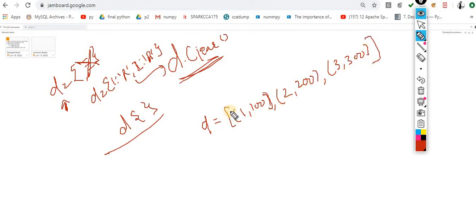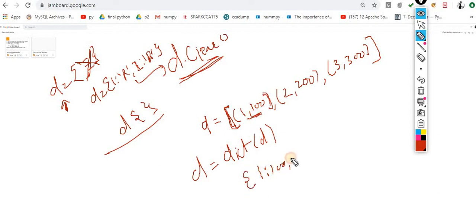This is the concept of tuples inside a list, and you want to convert it into a dictionary. For that I will do the typecasting, dict of D. Now this will become key value pairs. Now it becomes data in key value pair form. This is the way to convert the data into key value pairs.